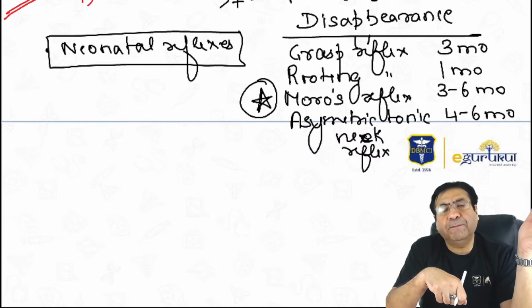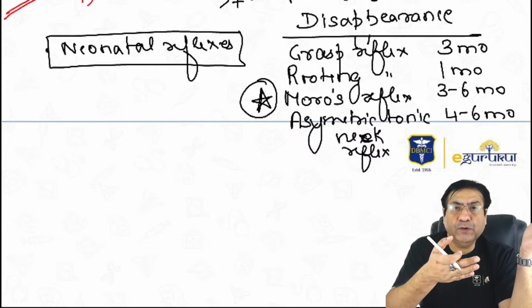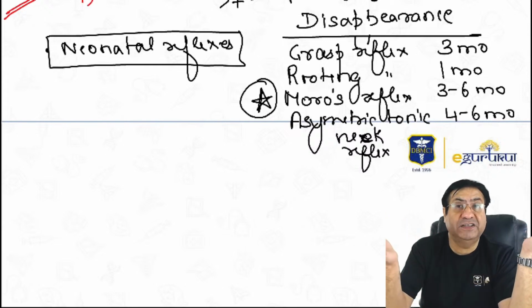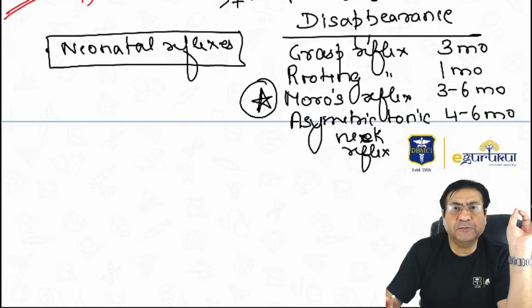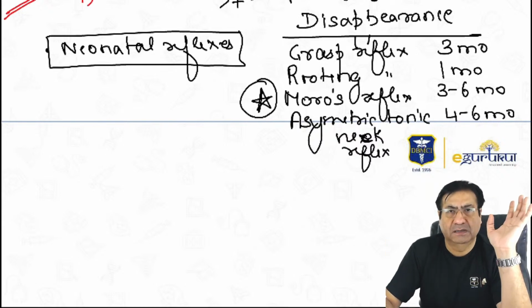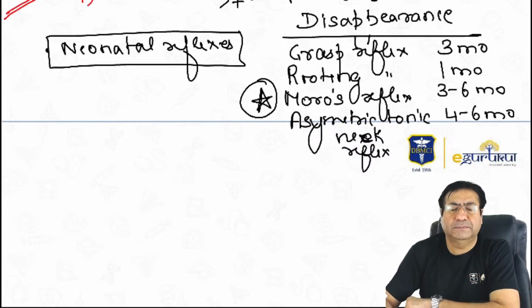They are controlled by the primitive part of the brain, which is the brainstem. They are called primitive neonatal reflexes. And primitive neonatal reflexes, as you would expect, will have to disappear after birth. So anything which is primitive has to disappear. And if they do not disappear by this time, this is abnormal.